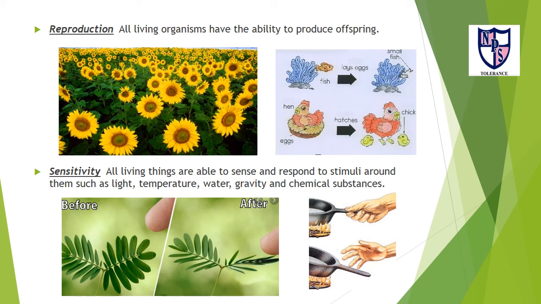The last one is sensitivity. Living things are able to sense and respond to stimuli around them, such as light, temperature, water, gravity, and chemical substances. Plants are highly sensitive to touch. If you have ever touched a mimosa plant, also known as a sensitive plant, you have already witnessed this phenomenon. The mimosa's fan-like leaves close up, and if we touch a hot pan, we respond to it quickly.